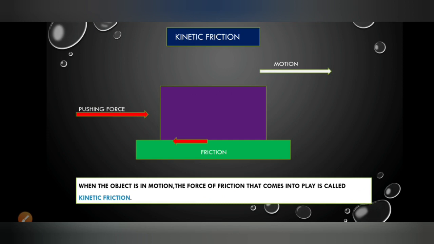Then what is static friction? In static friction, the object is not moving. It tries to move, but it is stationary, and at that time we call it static friction. And if an object is in motion, the friction that comes into play is kinetic friction. Okay?